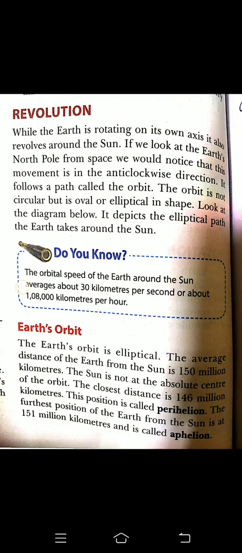The average distance of the Earth from the Sun is 150 million kilometers. If we see this, our Earth's distance from the Sun is 150 million kilometers. The Sun is not at the absolute center. Have you seen this? The Sun is not at the absolute center. The closest distance is 146 million kilometers. What is the closest distance from the sun? 146 million kilometers. This position is called the perihelion.